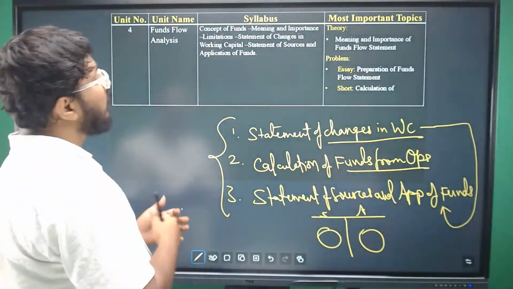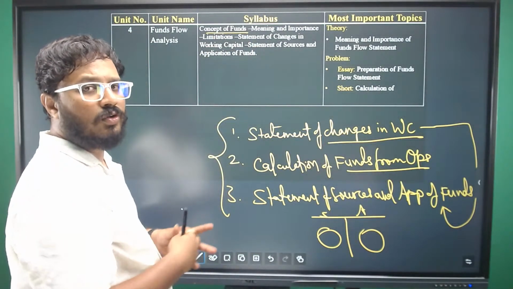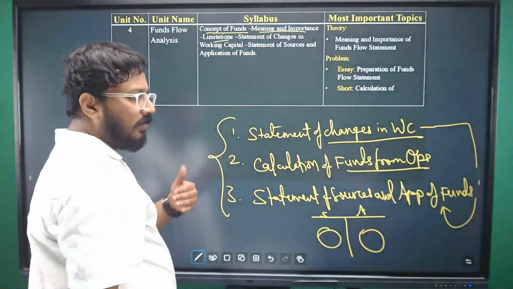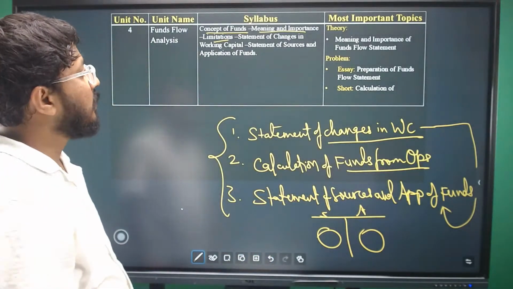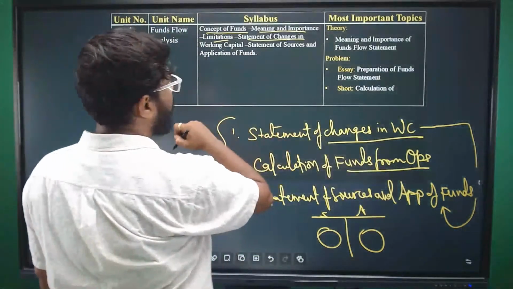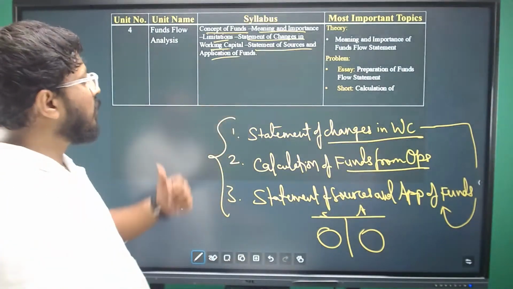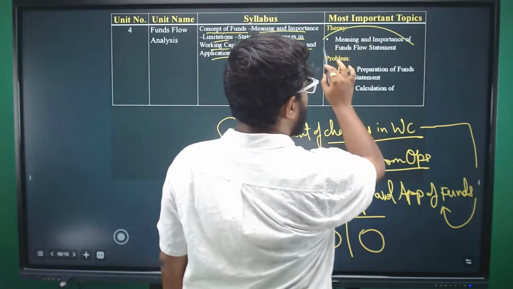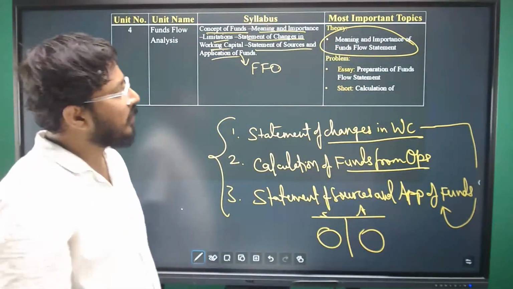Observe the concept of funds. There can be a small question on this: what do you mean by funds? Then the importance of funds flow analysis, and the limitations of funds flow analysis. And these three statements: the statement of changes in working capital, and the statement of sources and application of funds. In that only you will be seeing funds from operations. Meaning and importance of the funds flow statement is the only theory topic here basically.